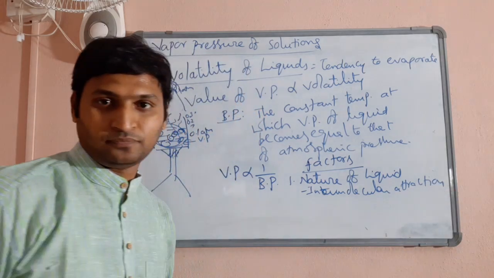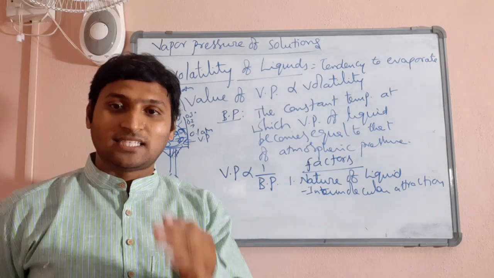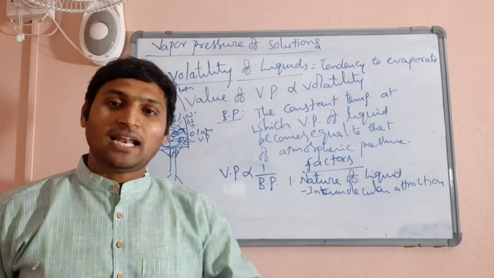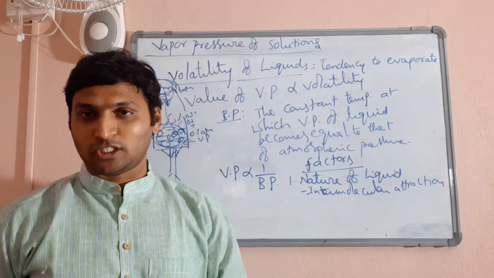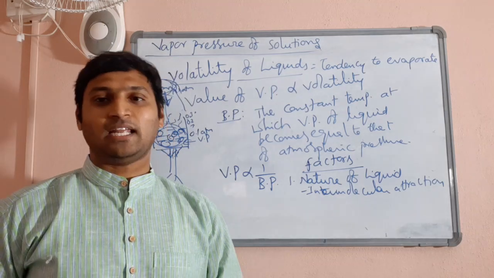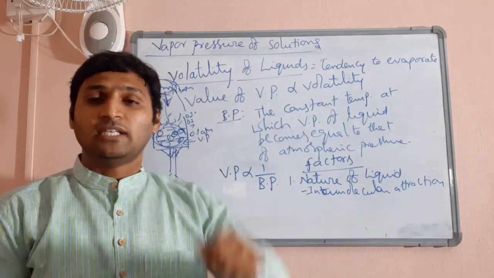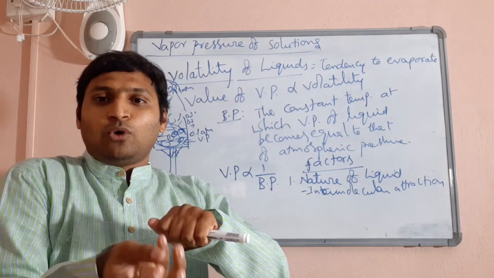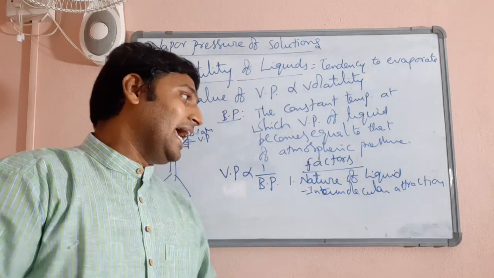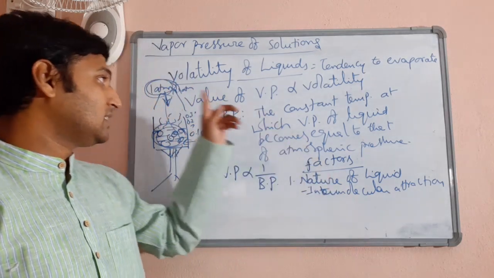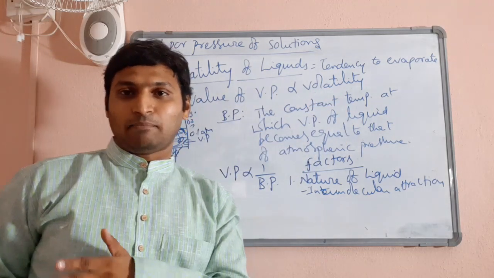Now tell me, will a liquid with stronger forces of attraction between its molecules exhibit more vapor pressure, or a liquid with weaker intermolecular attraction forces? You are absolutely right. The one with weaker interparticle attractions will exhibit more vapor pressure, because if attractions are already weak, a small amount of energy is sufficient to change into vapor state. So a liquid with weaker interparticle forces will exhibit more vapor pressure, and such a liquid will be volatile. We will be getting examples, don't worry.